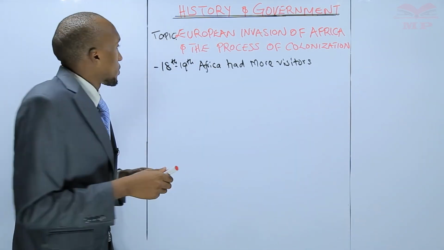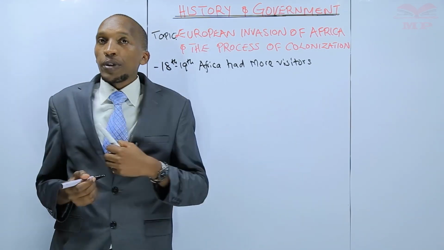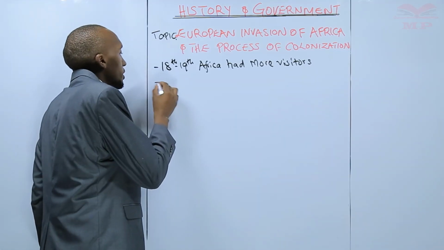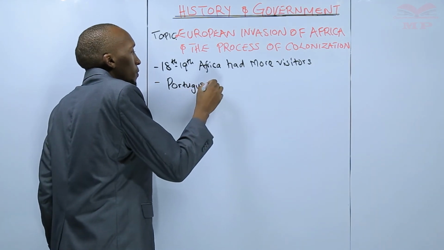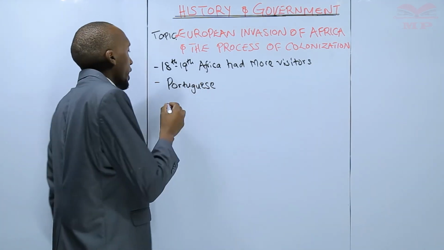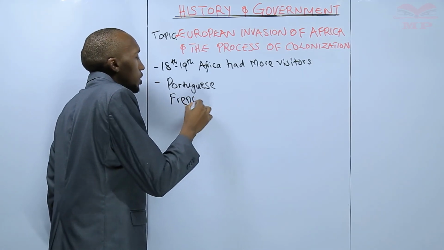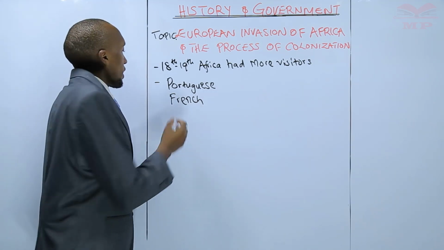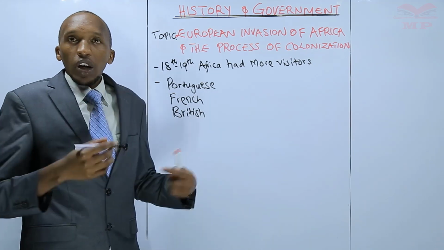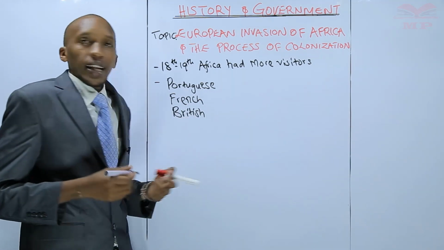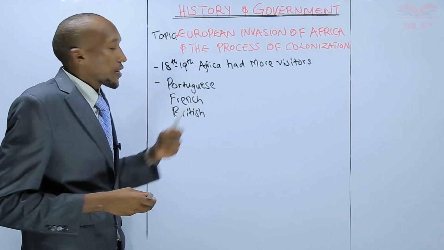Can you mention the visitors, for example, to the East African coast who came from Europe, right? We had the Portuguese, right? These are Europeans. We also had which other? We had the French. Very good. Which other? We had the British. The British coming to the coast, right? These were the earliest Europeans that came to the African continent.